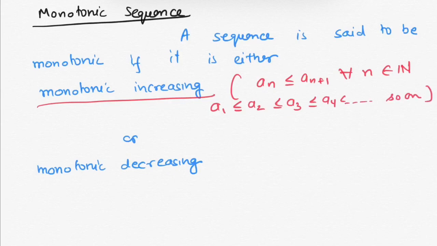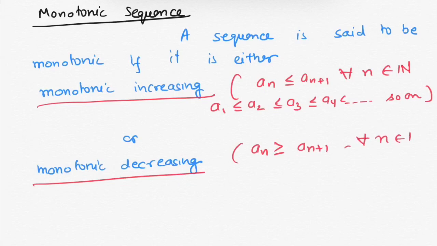And a sequence is monotonic decreasing if an is greater than or equal to an plus 1 for all n belonging to natural numbers, that means a1 is greater than or equal to a2, greater than or equal to a3, greater than or equal to a4 and so on. A sequence cannot be monotonic increasing and monotonic decreasing at the same time.